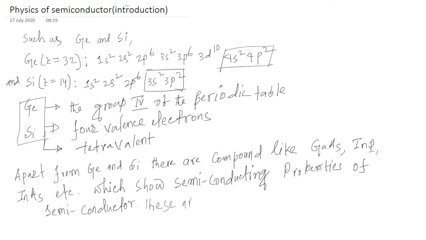These are called compound semiconductors. Right now we are not getting into compound semiconductors.